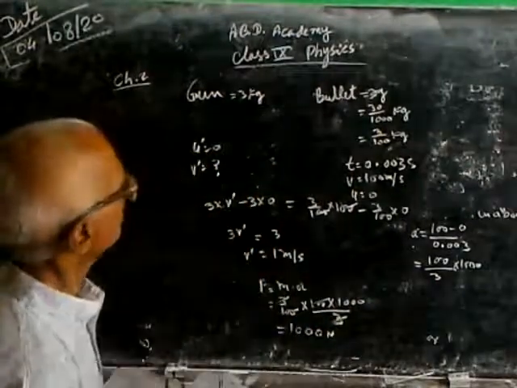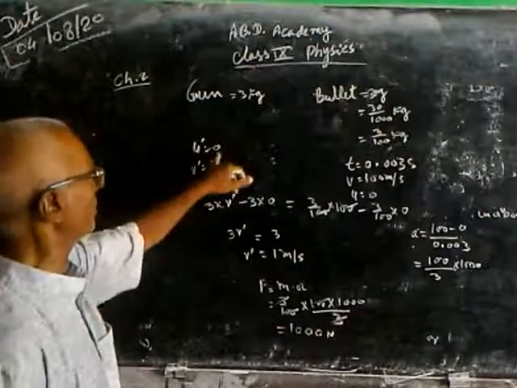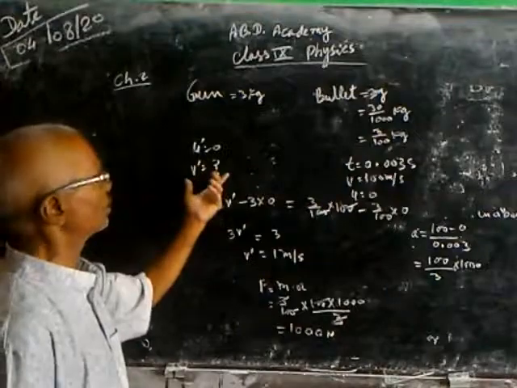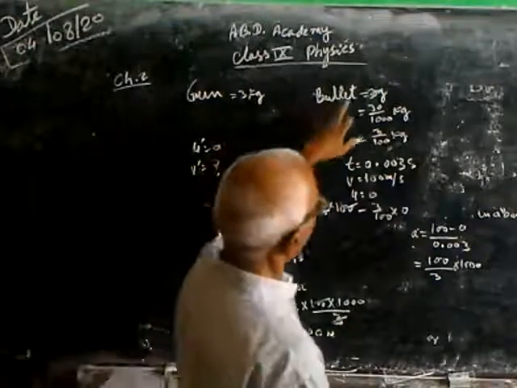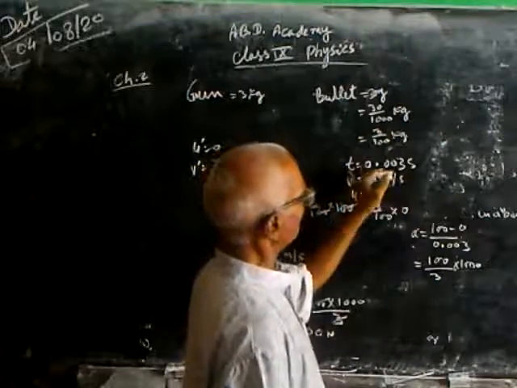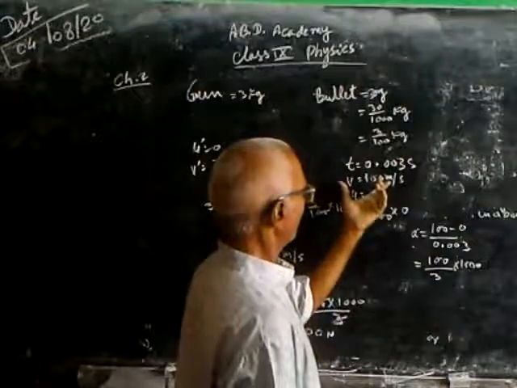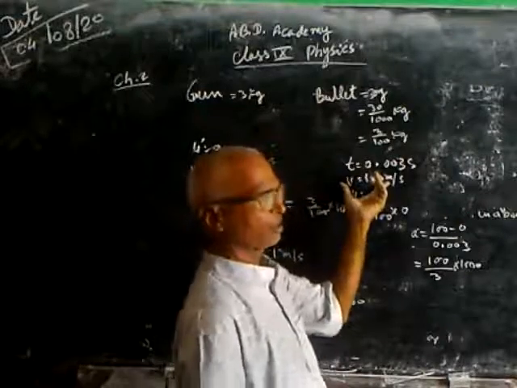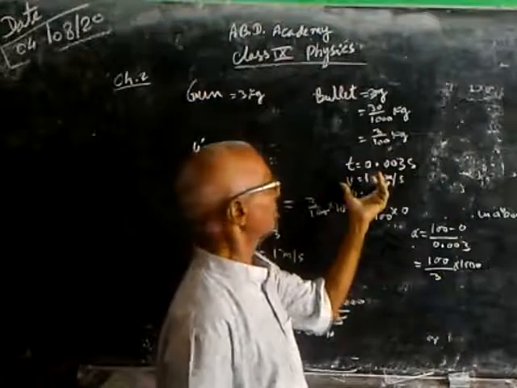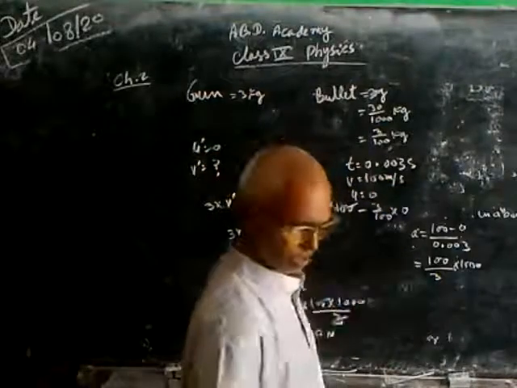So here the mass of the gun is 3 kg, its initial velocity is 0, and the final velocity is to be calculated. The bullet has a mass of 3/100 kg. The time in which it crosses the barrel is 0.003 second. The velocity with which it is thrown out of the barrel is 100 meters per second. Initial velocity is 0.